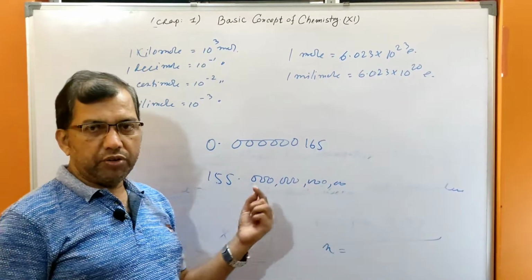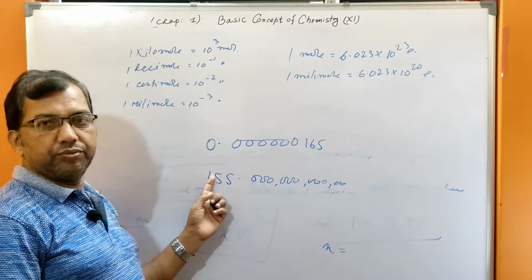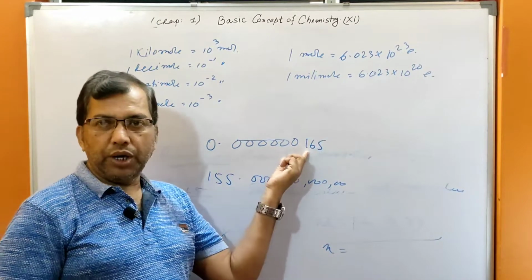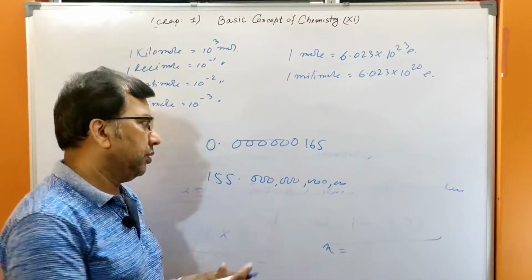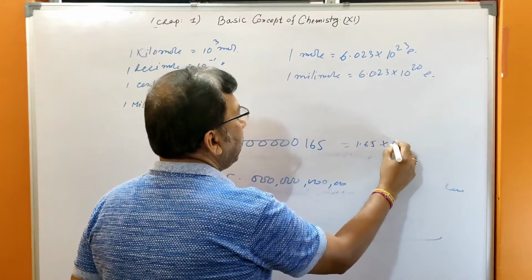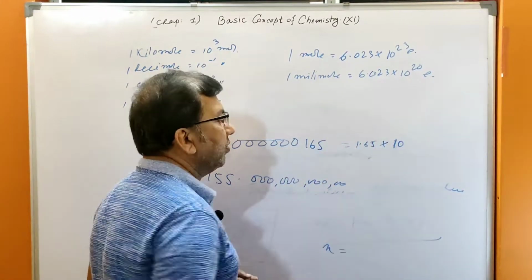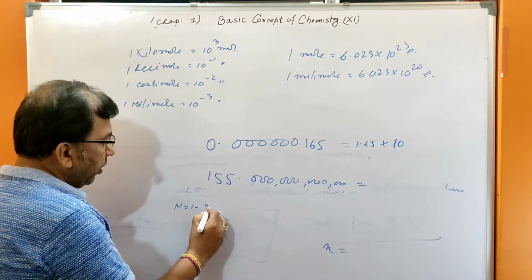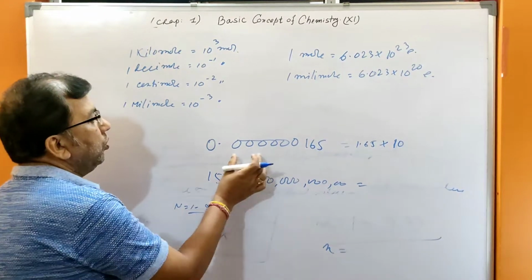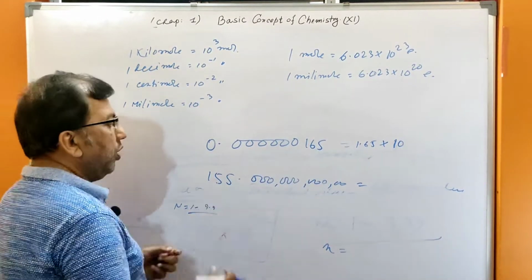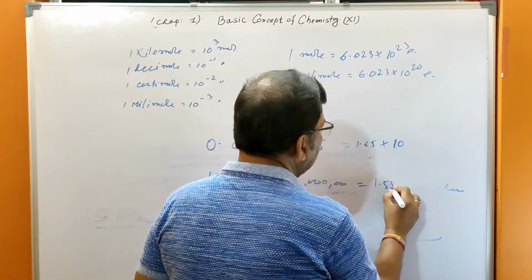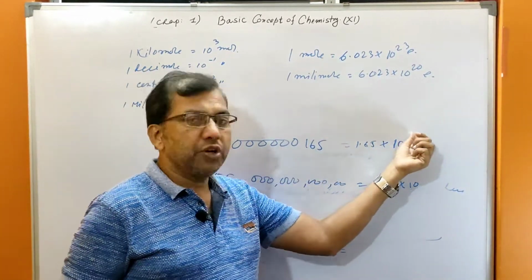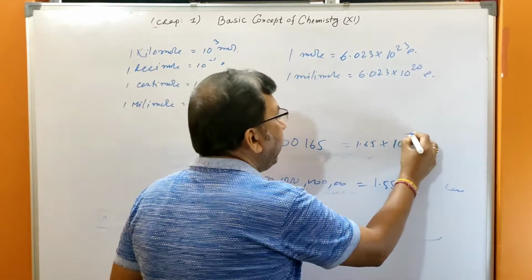If you shift the point out here, because the value of n, you have to express out here as what? 1.65 into 10 to the power something. It is 155, but N will be 1 to 9.999, so it is not the value of N. So you have to convert it to 1.55 into 10 to the power something. One thing remember, here it will be plus or minus. Here it will be minus.